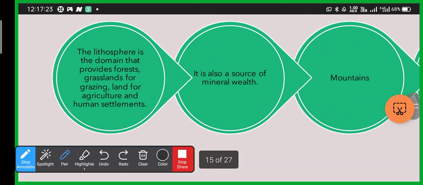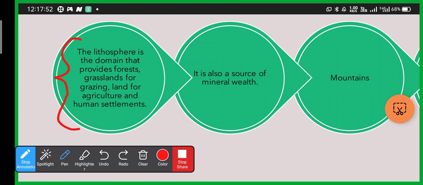The lithosphere is the domain that provides forest, grassland for grazing, land for agriculture, and human settlement. How does it give us many things? The simple answer is that the lithosphere is the land which provides us the habitat we live in, the forest and grassland for grazing, the land for agriculture, and agriculture produces crops that we eat, and the human settlements.